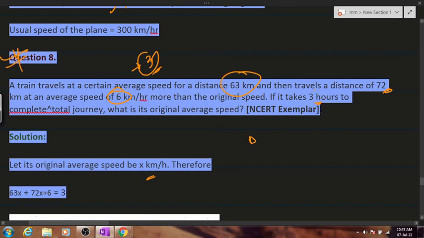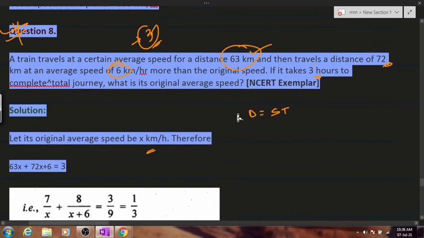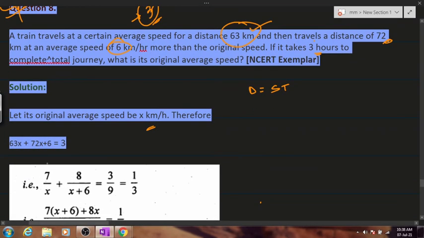So distance is equals to speed into time, right? So 63 by x, okay, don't worry. Average speed is x, okay.